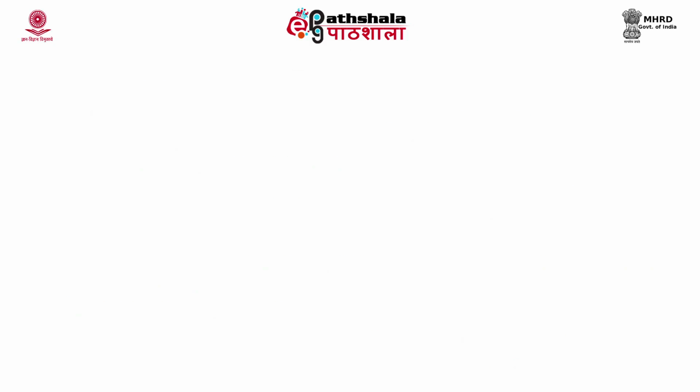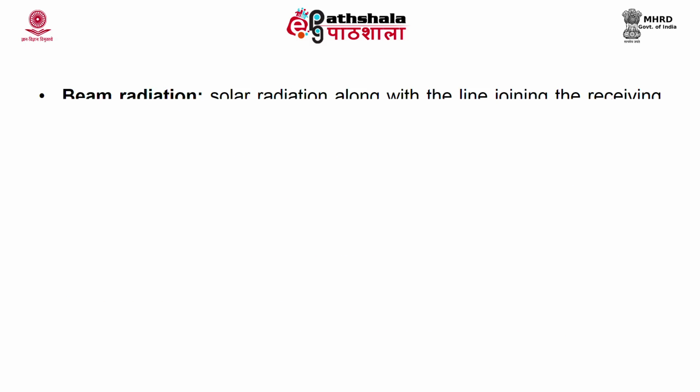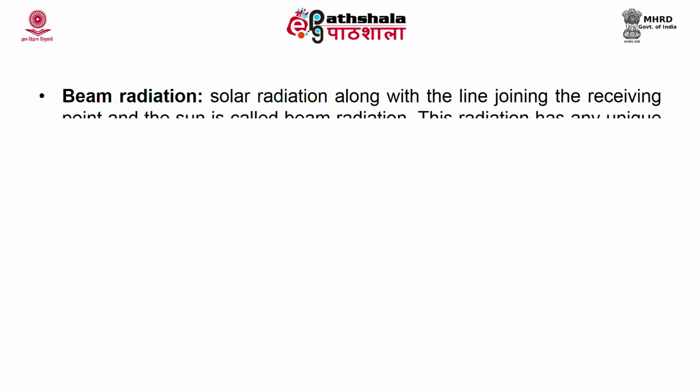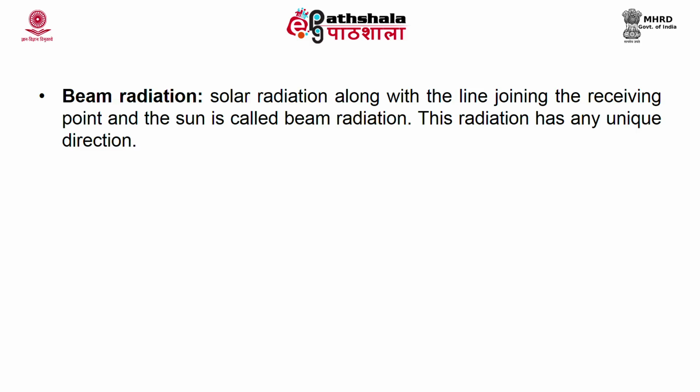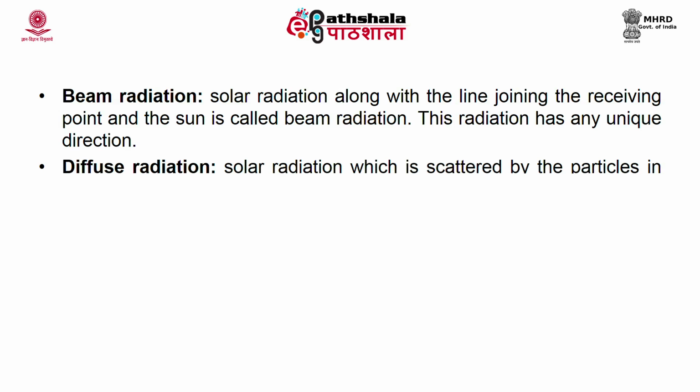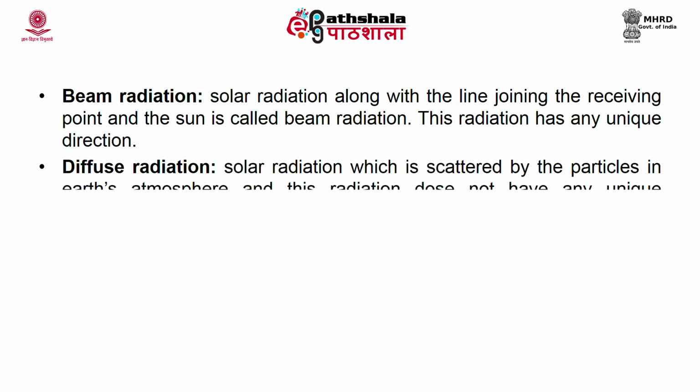Now, what is this beam radiation? We have seen that the solar radiation along the line joining the receiving point and the sun is called beam radiation, and this radiation has a unique direction. It falls in a single direction, while diffuse radiation is the solar radiation which is scattered by the particles in Earth's atmosphere, and this radiation does not have any unique direction. That means it can take place uniformly in all directions, and the intensity does not change with the orientation of the surface.